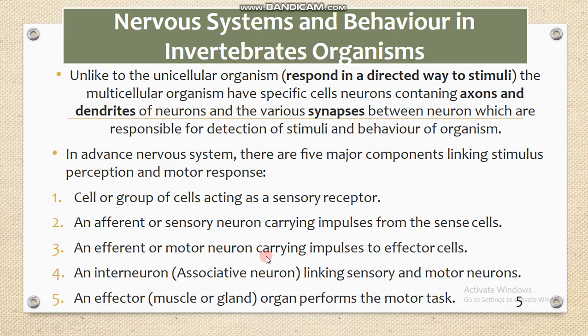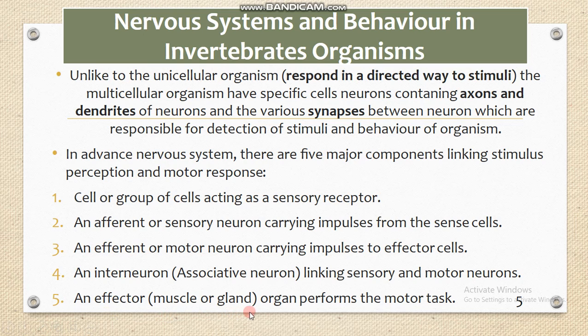Before the motor impulse, we have the associative neuron, which has the ability to decode or interpret this information, and it gives a message to motor neurons, and motor neurons transmit the information toward the effector, the cells of the body which are responsible for performing a specific function.